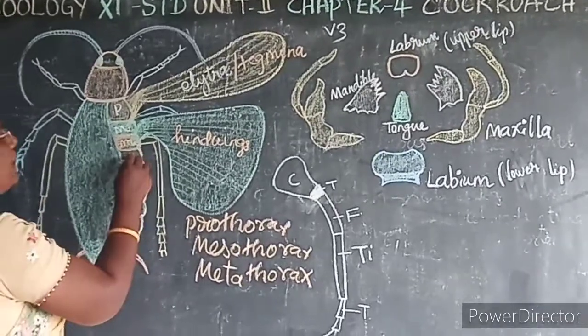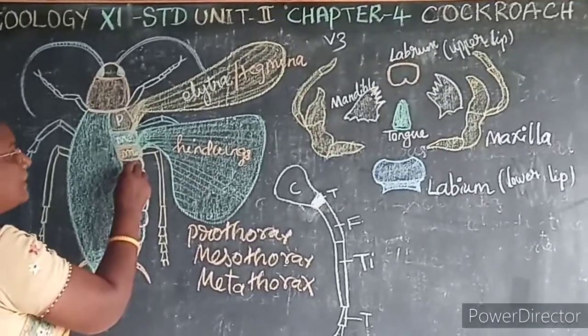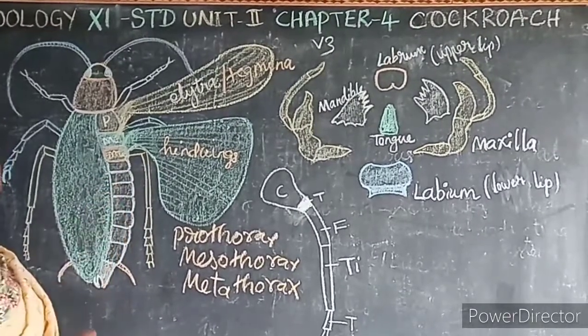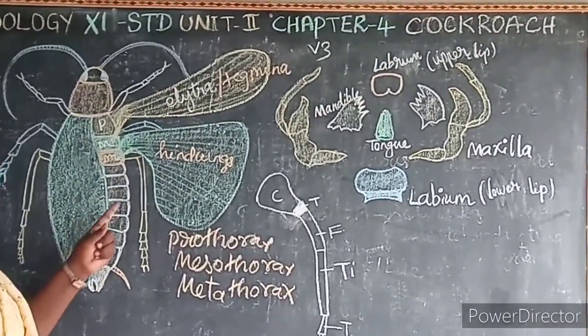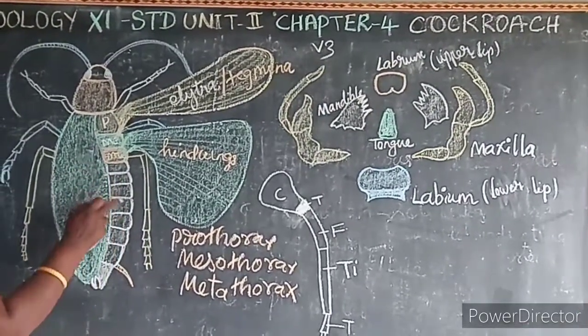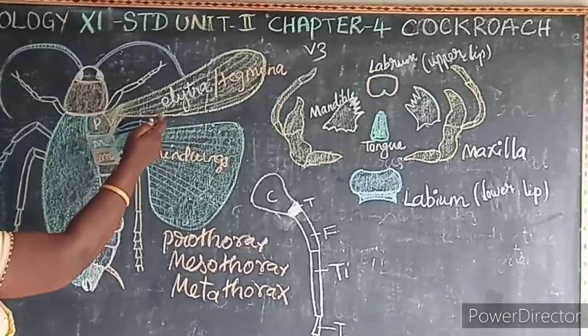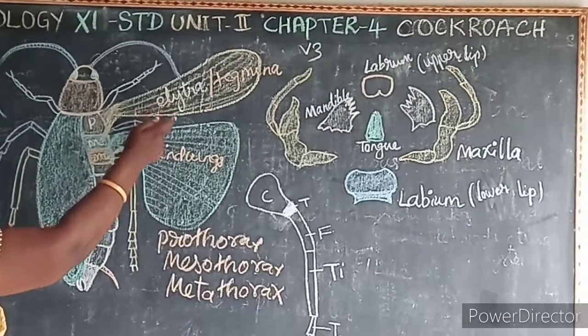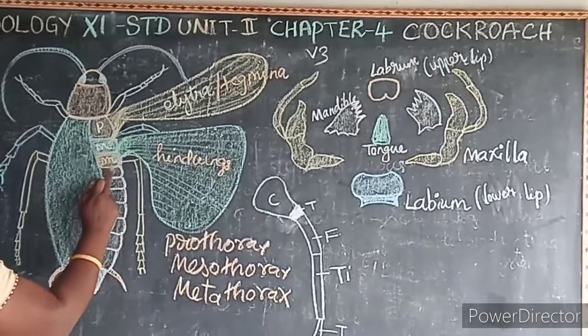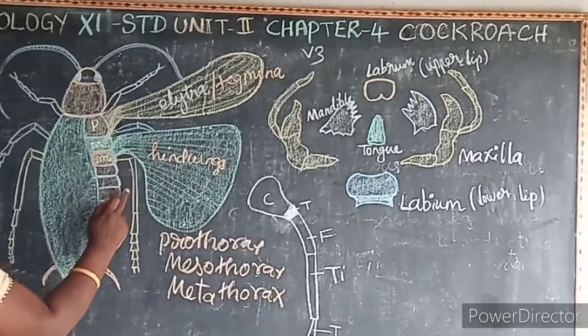Then a second pair of wings arises from the metathorax, that is known as hind wings, which are used in flight. So the first pair is known as elytra or tegmina. The second pair of wings which arises from the metathorax is the hind wings, which is used in flight.